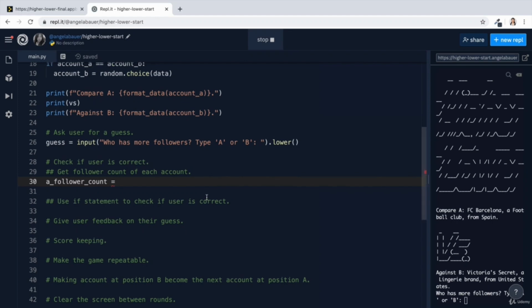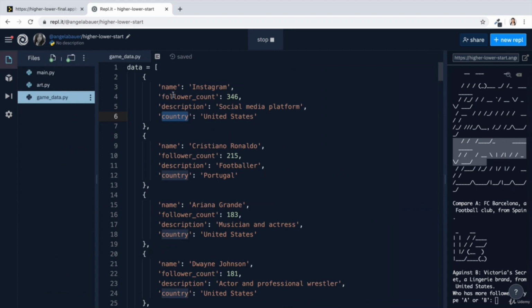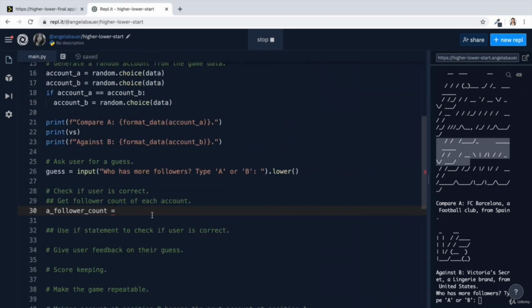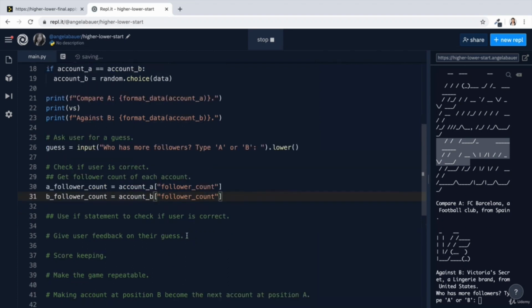And that is going to be using the account A and then pulling out the data under the key follower_count. So I'm actually just going to copy it to make sure I definitely don't make a typo. And I'm going to tap into account A and then pass in that key follower_count. Remember, as a string, because our key is a string, so when we use it, it also has to be a string inside double quotes. And I'm going to do the same for the B follower account from account B. Now I've tackled that mini step inside the problem.